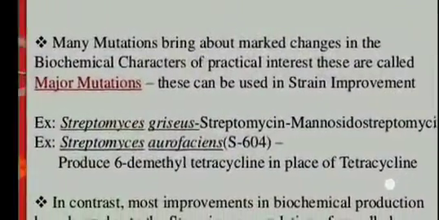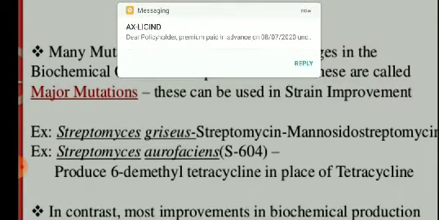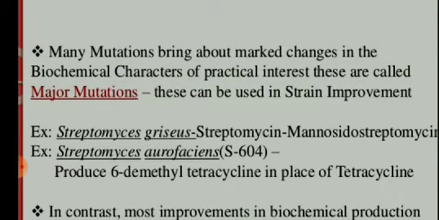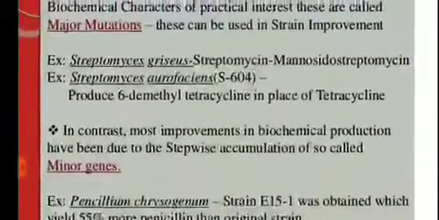Now, when you induce mutation in an organism by exposing it to any radiation like UV ray or any alkylating agent, what happens? Sometimes the mutations are major, and sometimes the mutations are minor. Major means sudden. If you expose the organism to any mutagen, the organism undergoes major mutation.